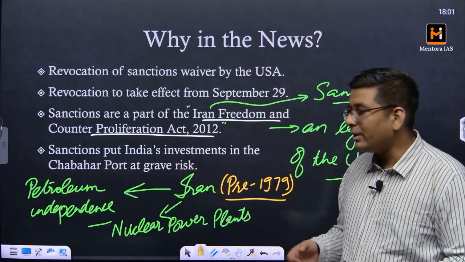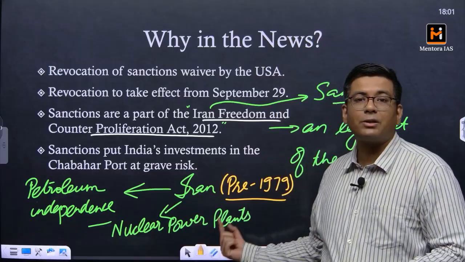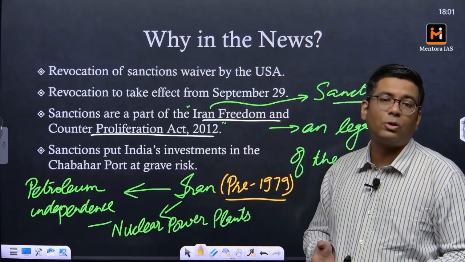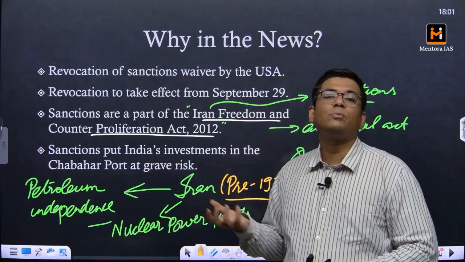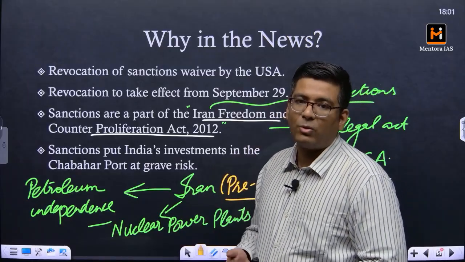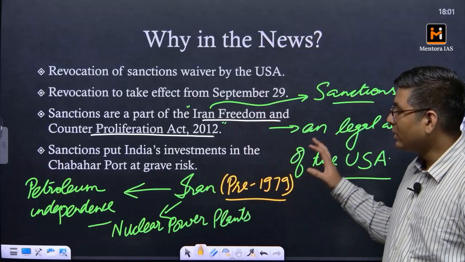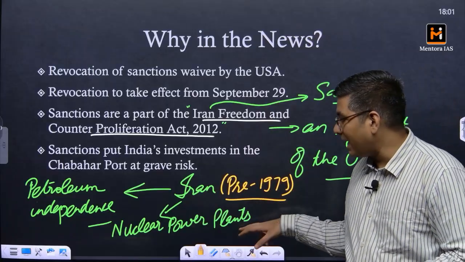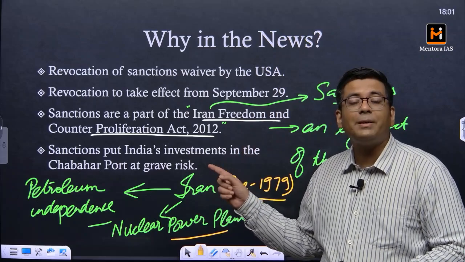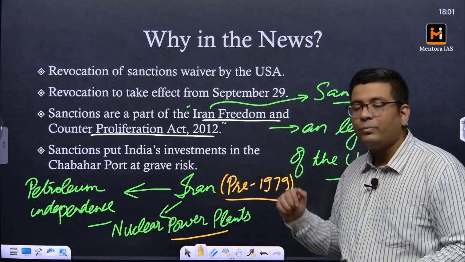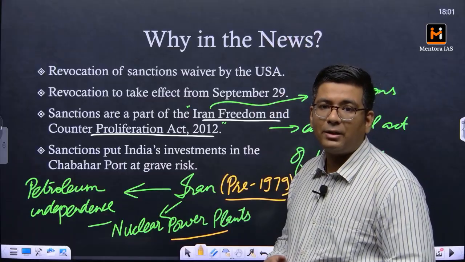All the nuclear power plant infrastructure and the nuclear reactors which were installed there became a site for enrichment of uranium. I will be telling you a bit about it in a few slides. Because of the presence of these nuclear power plants, there has always been a suspicion that Iran has been building up or stockpiling uranium for its nuclear weapon.